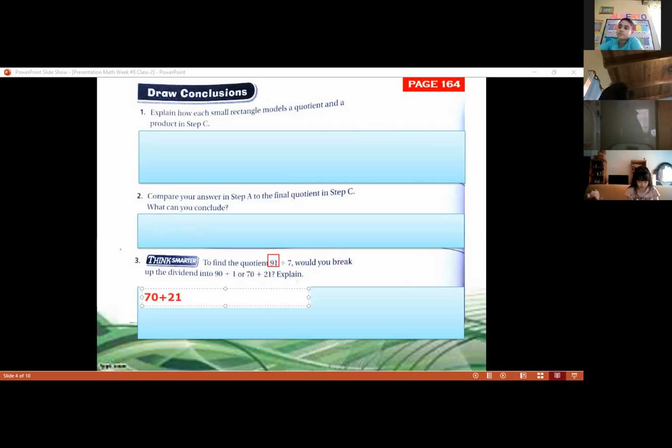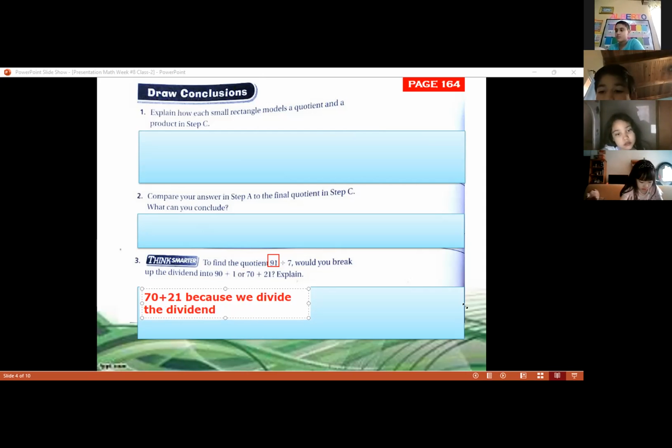So let's write this. 70 plus 21 is going to be what? Why this one? Remember that we need to divide the dividend, that is 91. So we're going to divide the 91 into two numbers that can be divided by 7. We divide the dividend.